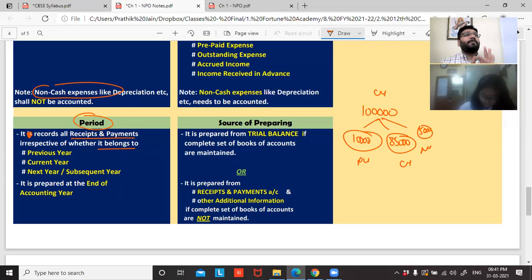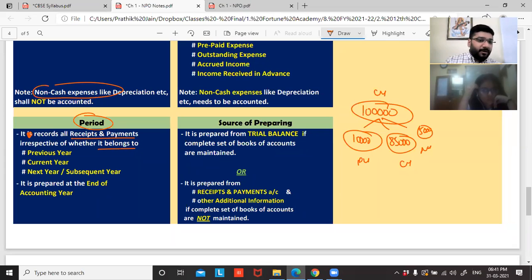Receipts and payment account, the purpose is to record all the money that is received during the year, and here 1 lakh is totally received in the current year. So forget the difference whether the money belongs to the previous year or current year or next year, doesn't matter. This year how much money you received, you focus only on that. When you are recording receipts and payment account, you are a pakka cashier who's only concerned with the money received. He's not concerned with the rules of debit and credit. He's not bothered about accrual concept. He's only concerned with cash, cash, cash.